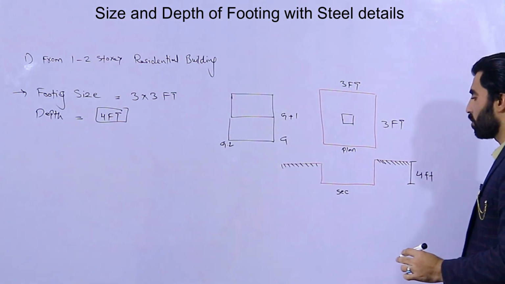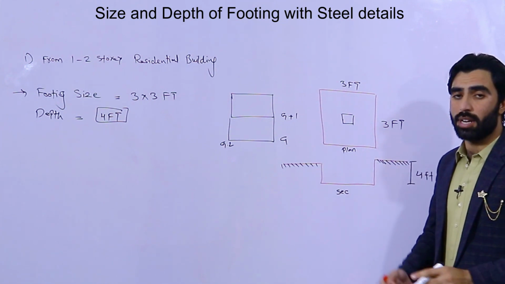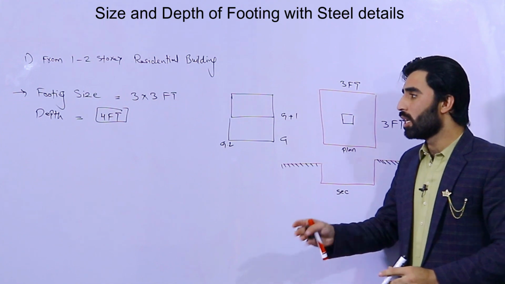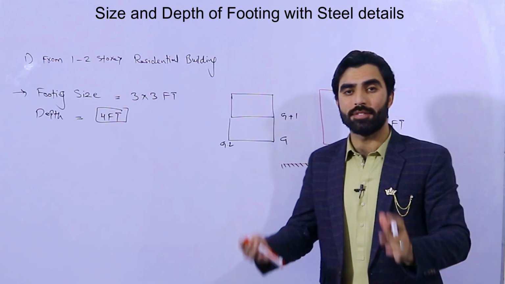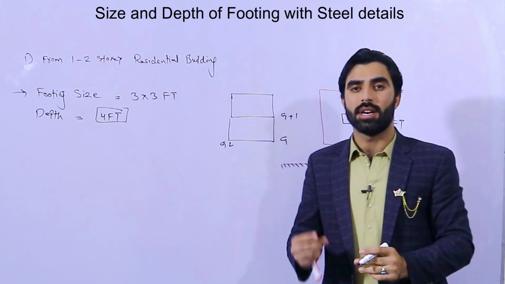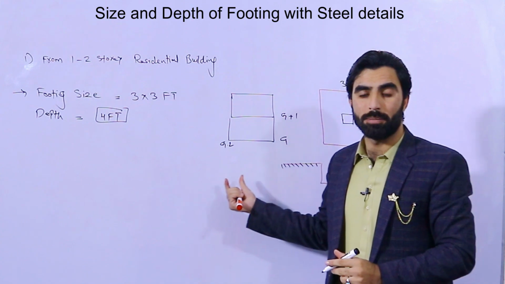Now guys, here is a question: how can we find the size of the footing? As I told you, this is for non-technical people. If you need the proper formula, I have discussed it in many videos, so the link is in the description of this video, on how to calculate depth of footing. First you find the structure load of the building.